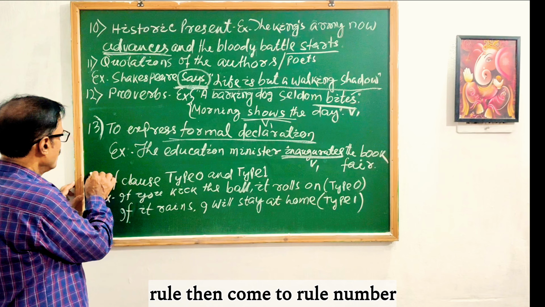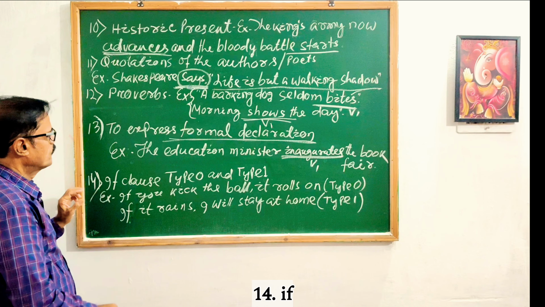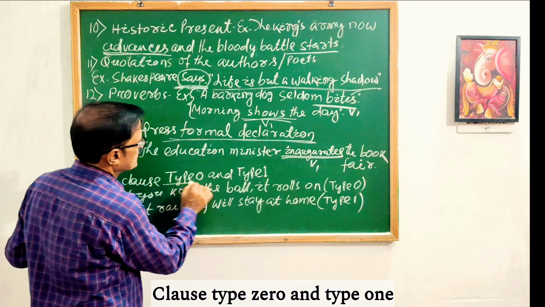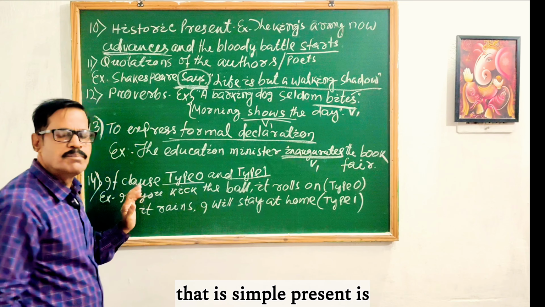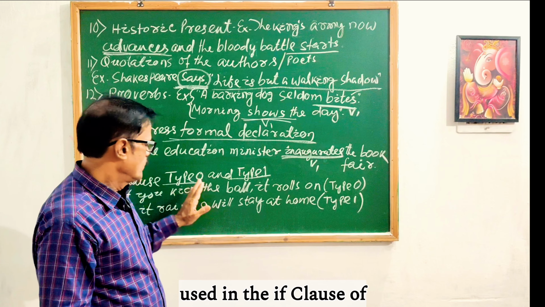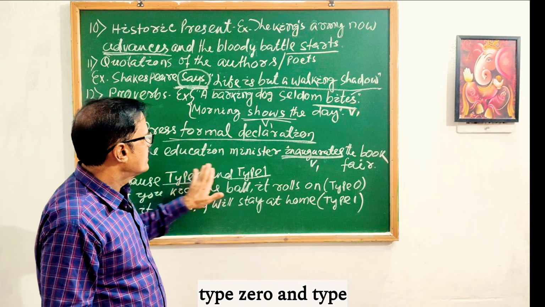Then come to use number 14: if clause, type 0 and type 1. That is, simple present is used in the if clause of type 0 and type 1.